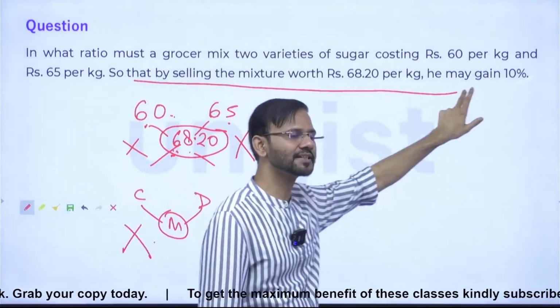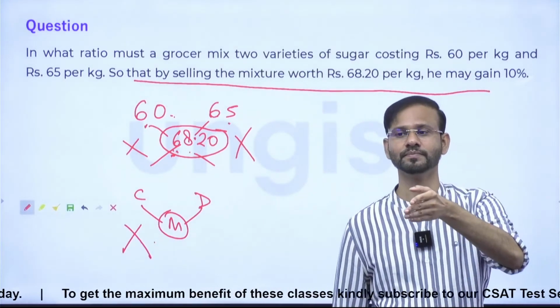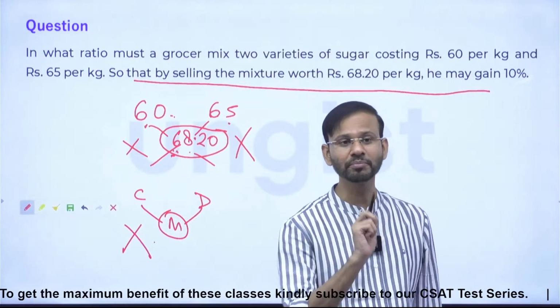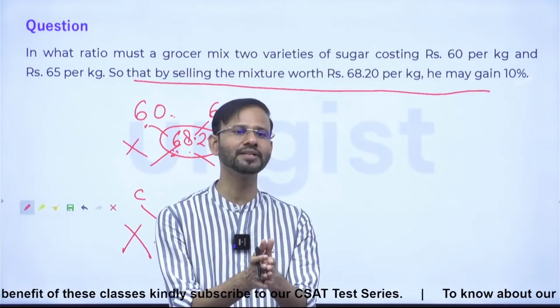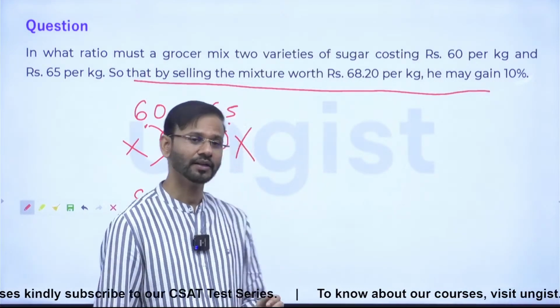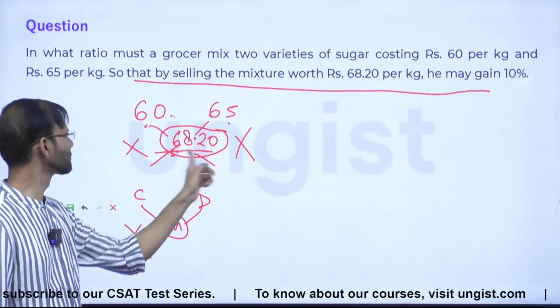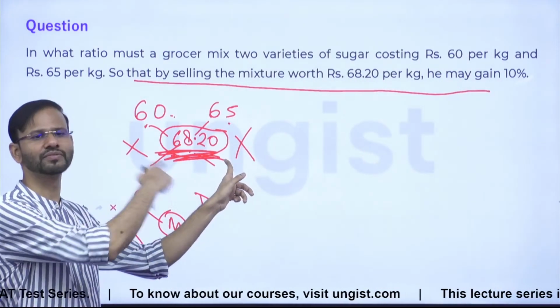By selling at this price, the grocer is getting 10% profit. And 10% profit means what? It is 110% of the actual cost price of the mixture. Everybody getting it? So this number is not the price of the mixture. This is actually 110% of the price of the mixture.